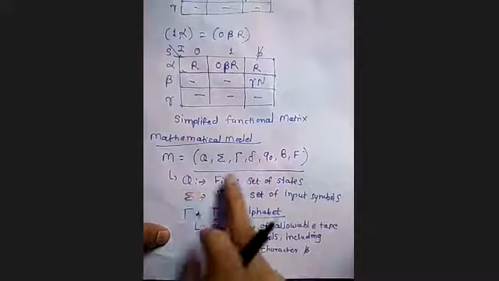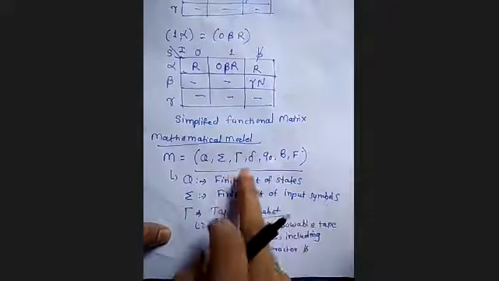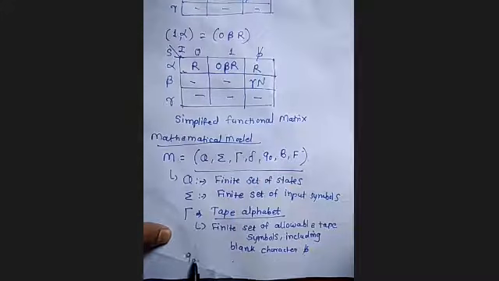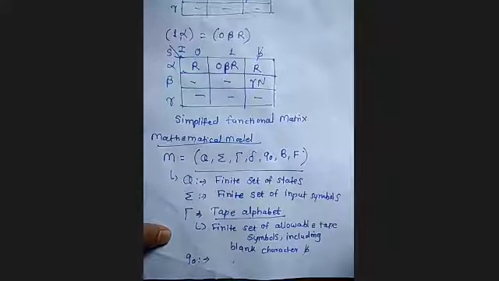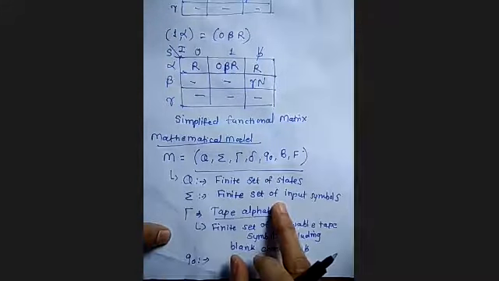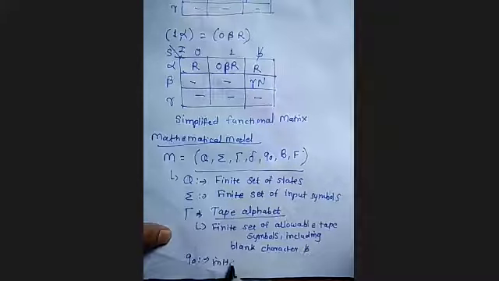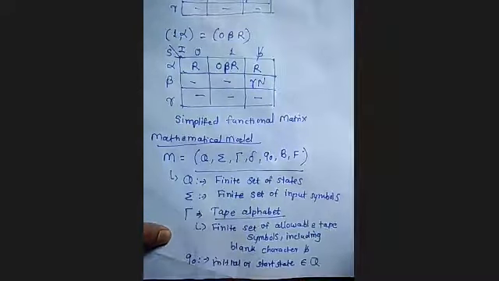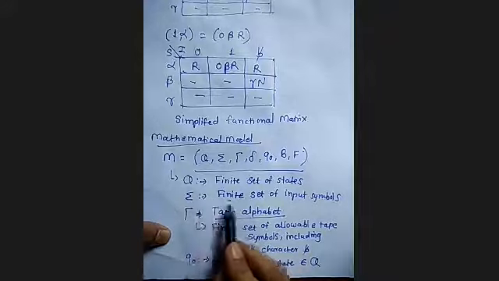Q is this. I'll first complete this and then we'll consider the transition. So Q0 will be what? All of you know what Q0 is. Q0 is always used for the initial or start state, and this will be an element of Q. Here, the input alphabet, what is it?